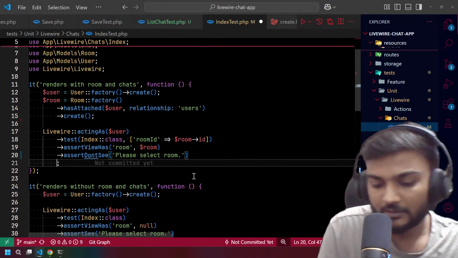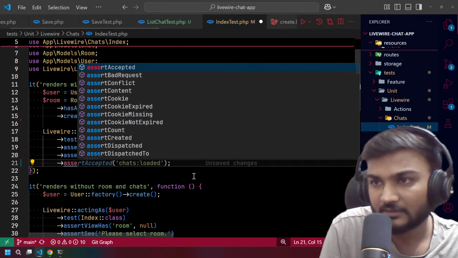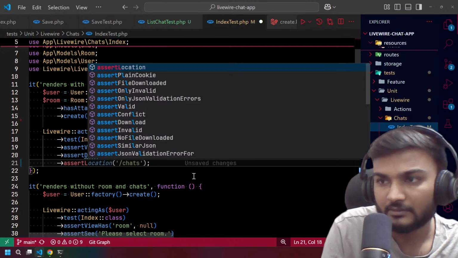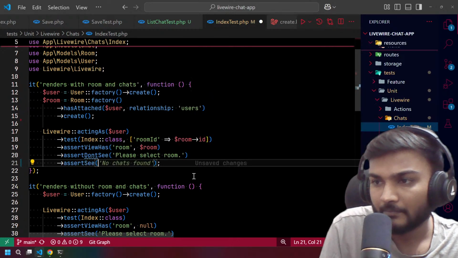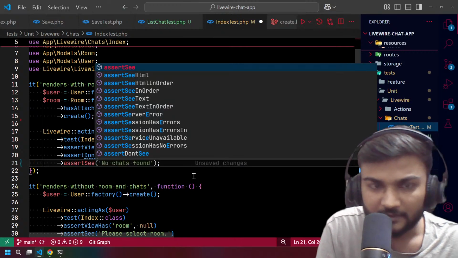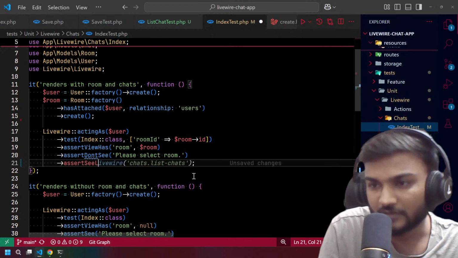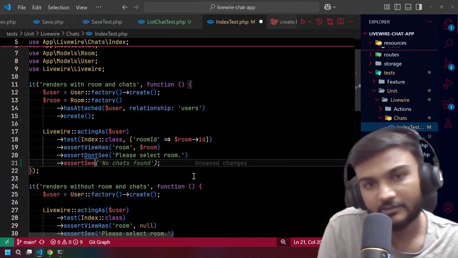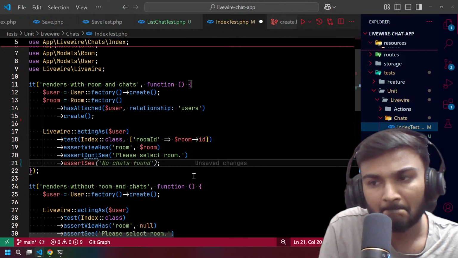But do we have an assert livewire or something like that? I think we should have assert see livewire over here, if we want to look for something.